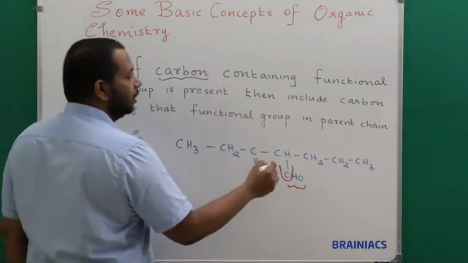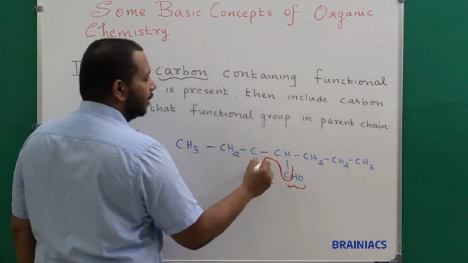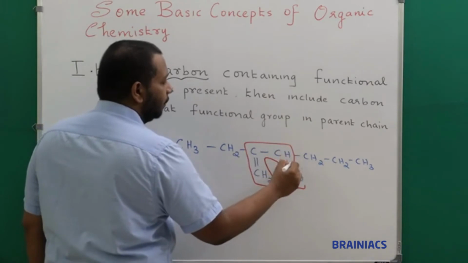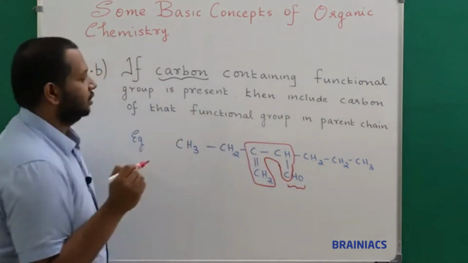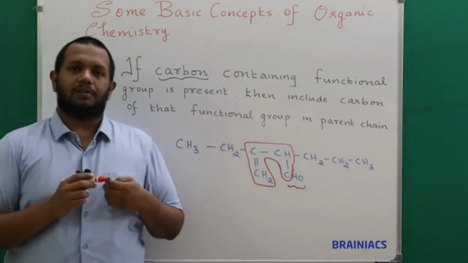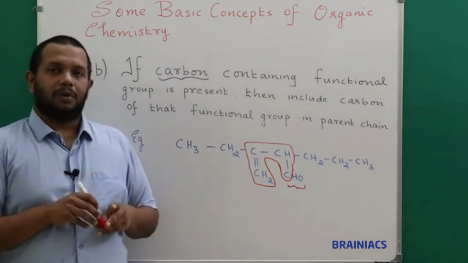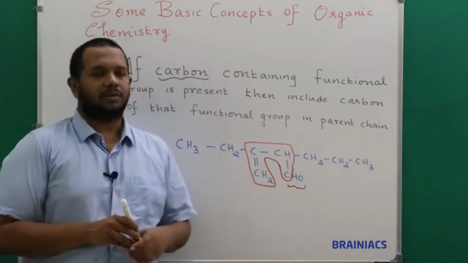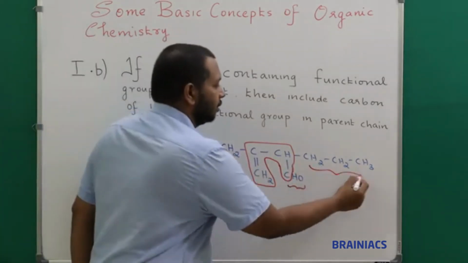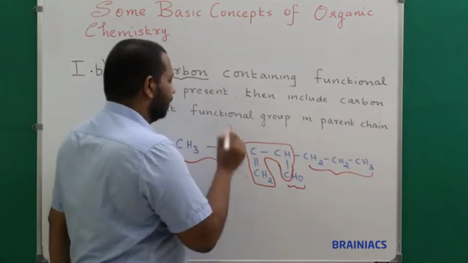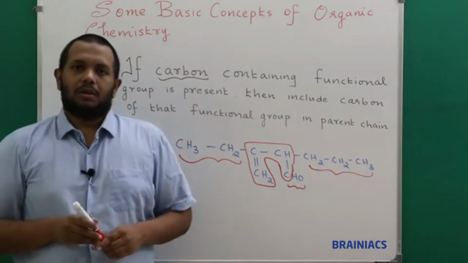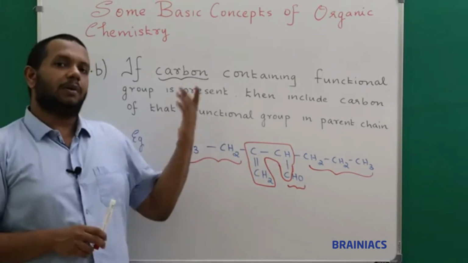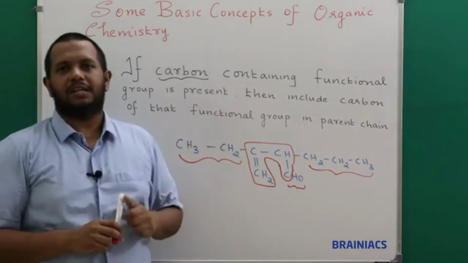So you should include the multiple bond in your parent carbon chain. So this will be my parent carbon chain. So I hope it is now very much clear for you. Okay. Now these two will behave like my substituents. This will be one substituent. Okay. And this will be another substituent. I hope the rule 1b is very much clear to you. We will go to the rule 1c.